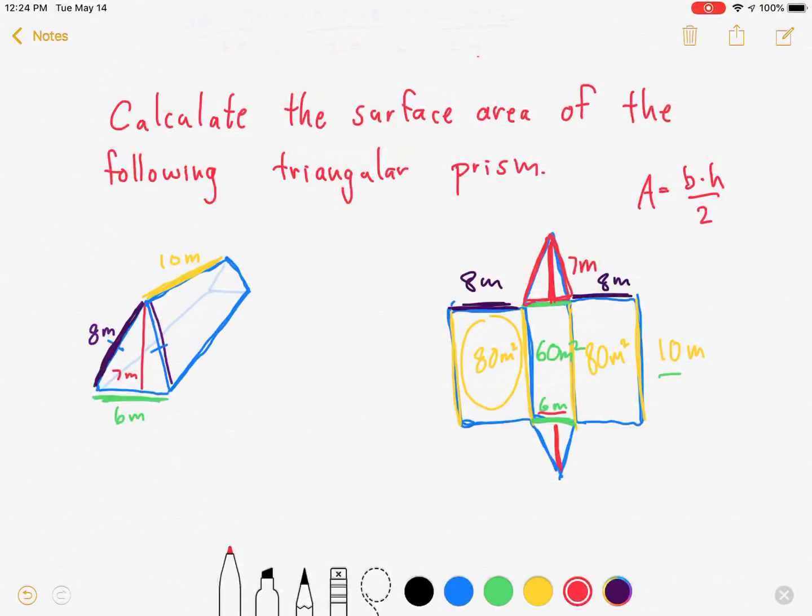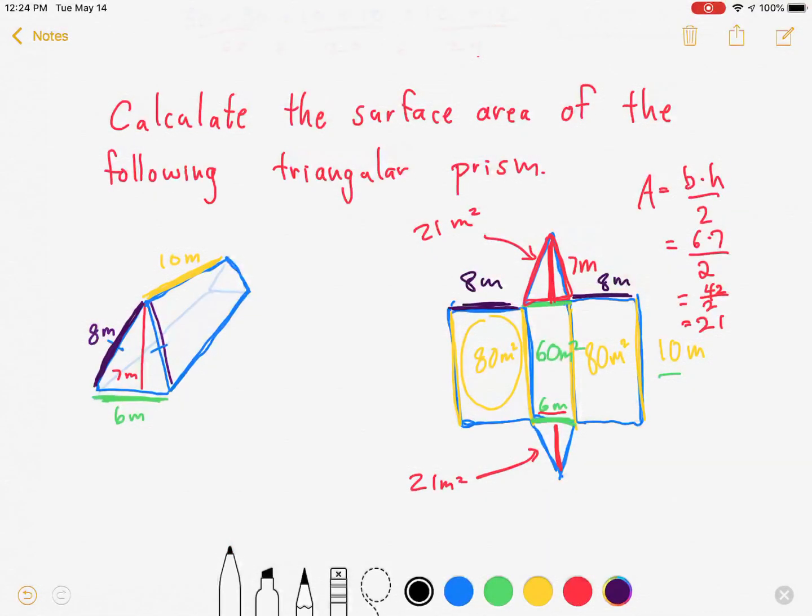So the base is 6 meters, the height is 7 meters, so the area is going to be 6 times 7 over 2. So 6 times 7 is 42. 42 over 2 is equal to 21. So this is 21 meters squared, and so is this. This is also 21 meters squared.